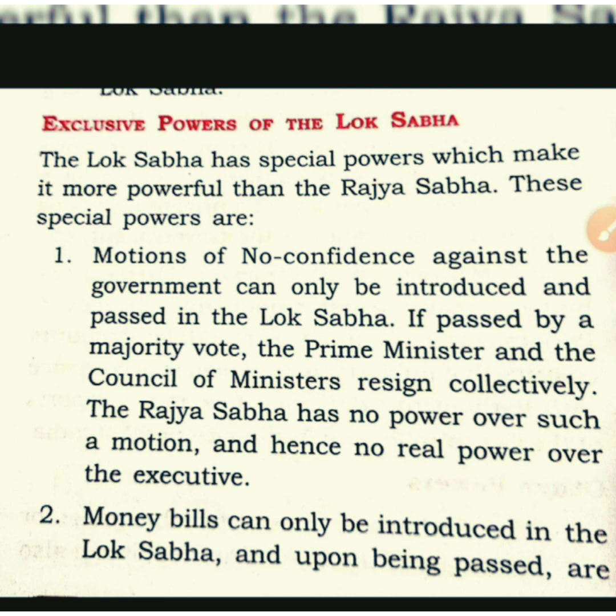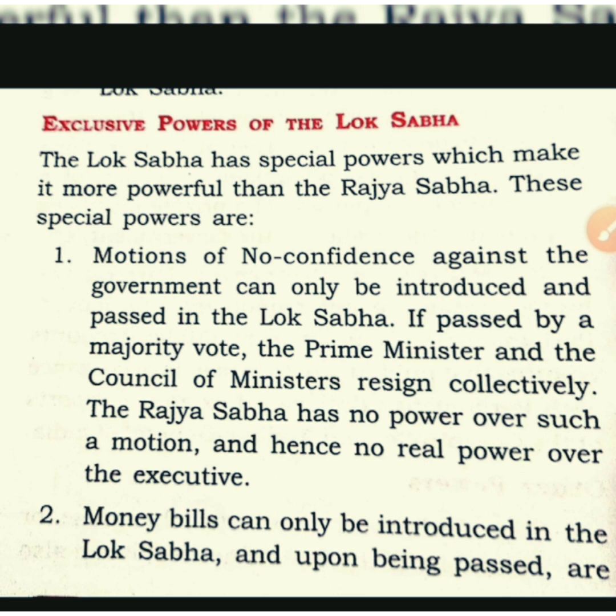Second matter is that money bills can originate only in Lok Sabha, and Lok Sabha is superior to Rajya Sabha in that case, because Rajya Sabha has to return the bill with or without amendment within 14 days. They cannot hold the bill more than 14 days, and Lok Sabha is not bound to go through the recommendation given by the Rajya Sabha. So in that case Lok Sabha is superior to Rajya Sabha.